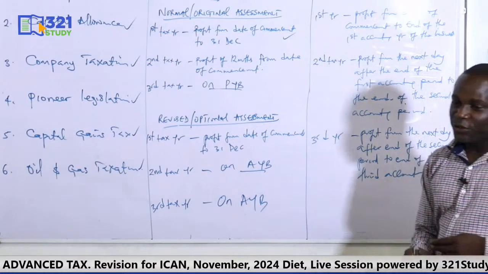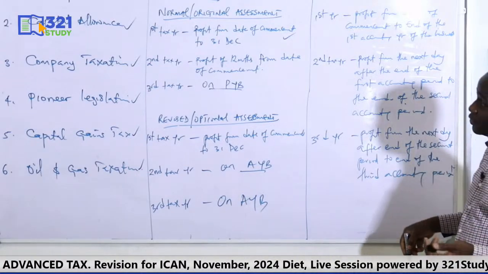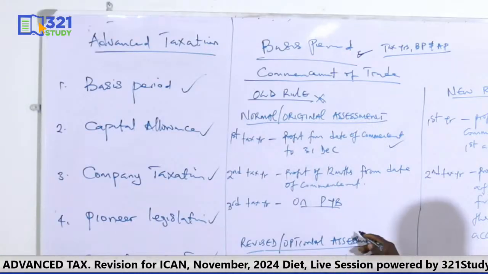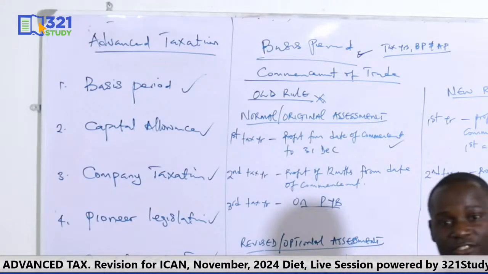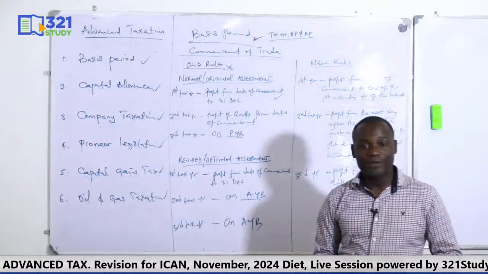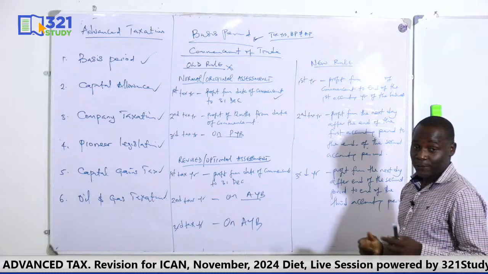So under the new rule, you see that it's only one computation you are doing. You're not doing two computations. It's only under the old rule that you do normal and revised, so that the right of election will be exercised. Right of election is the right to choose between the two. All right? So now, when do we use the old rule? When do we use the new rule?